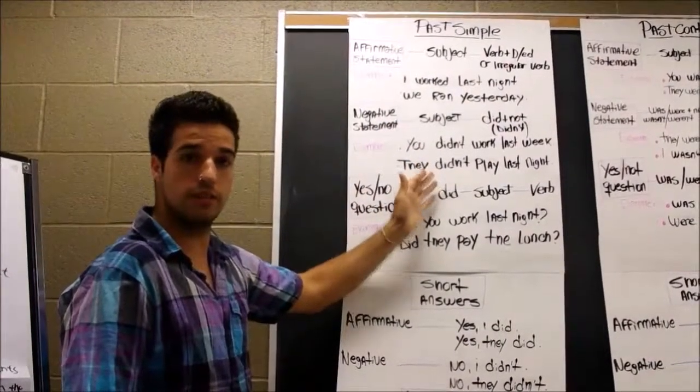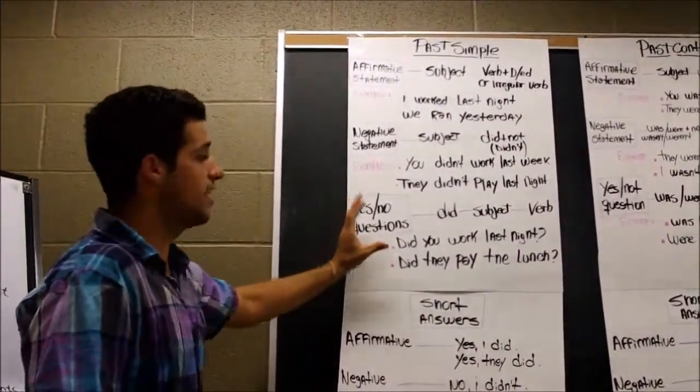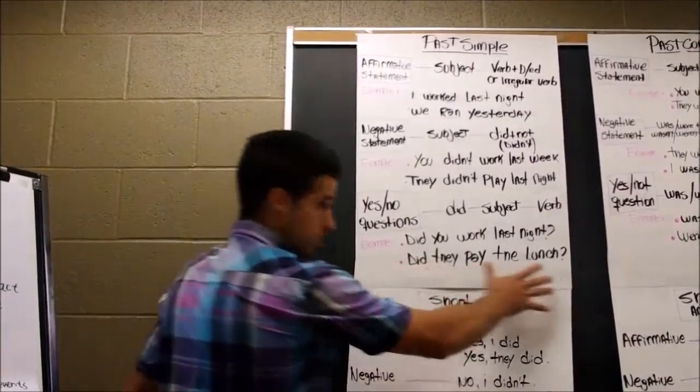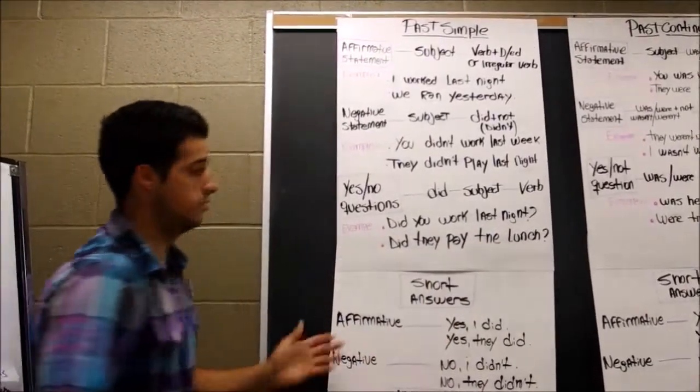Yes or no questions. First goes did, then the subject and the verb. The example is, did you work last night? This is the correct form, no? Another example is, did they pay the lunch?